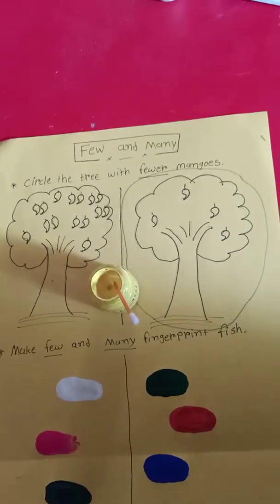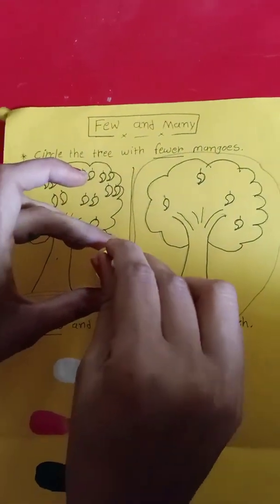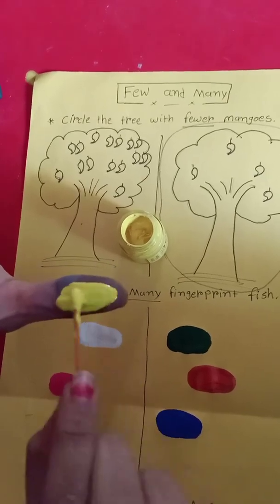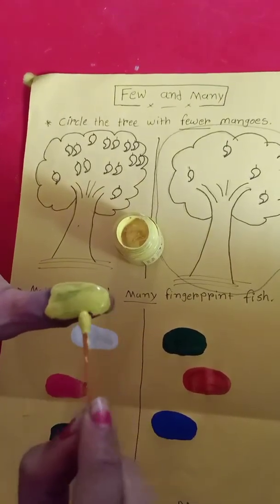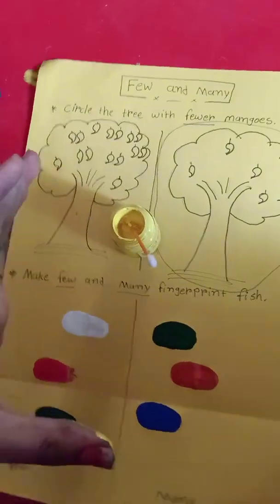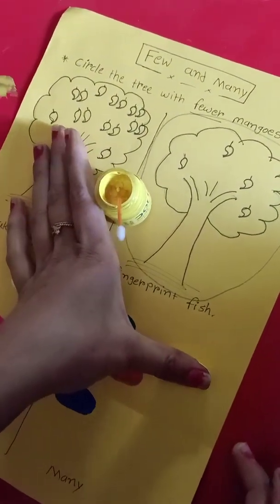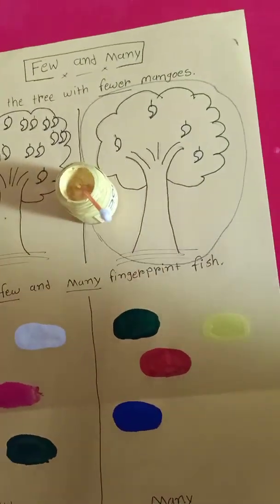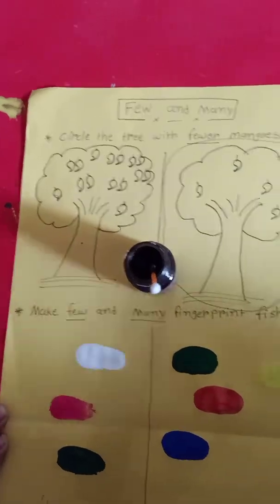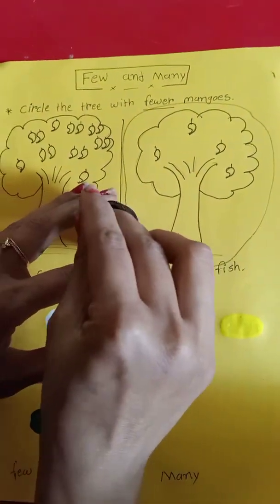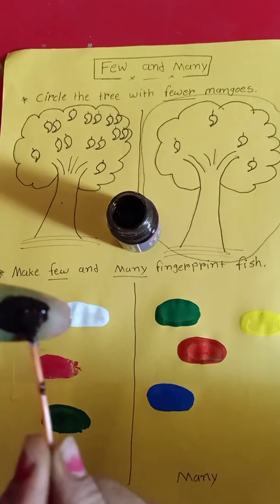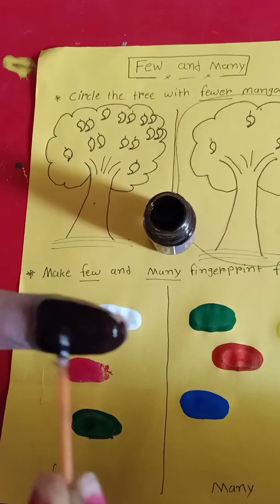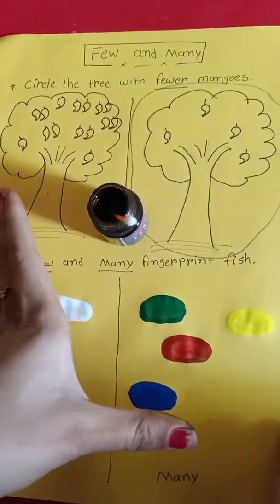Next, I take yellow color and color on my thumb, and then print here. Next, I take brown color and color on my thumb, and then print here.